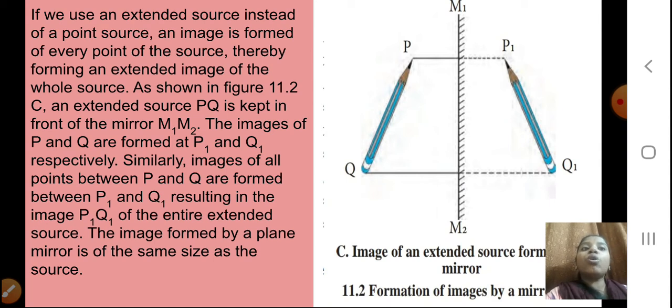An extended source PQ is kept in front of a mirror M1, M2. The images of P and Q are formed at P1, Q1 respectively. Similarly, images of all the points between P and Q are formed between P1 and Q1, resulting in the image P1Q1 of the entire extended source.